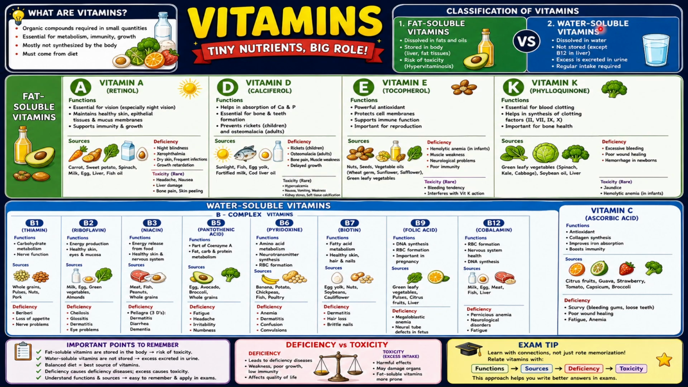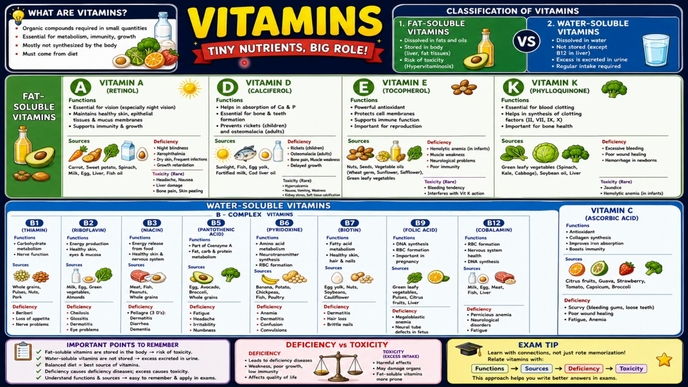So particularly these water-soluble vitamins flush out from our body. There is a risk of toxicity in fat-soluble vitamins because they are continuously stored in our body. Water-soluble vitamins are excreted, so there is no risk of toxicity, but they need to be taken regularly. So this is the classification.